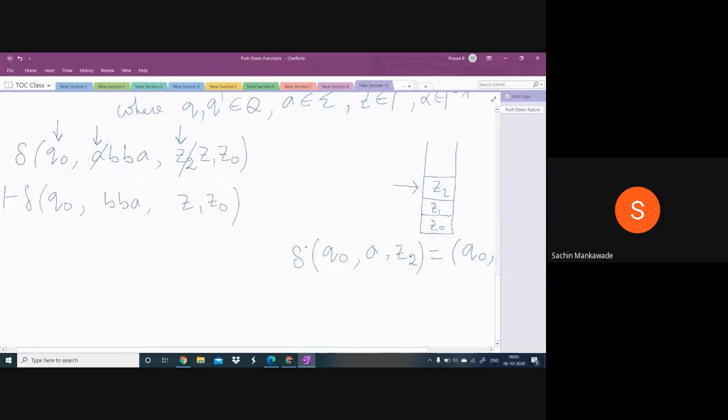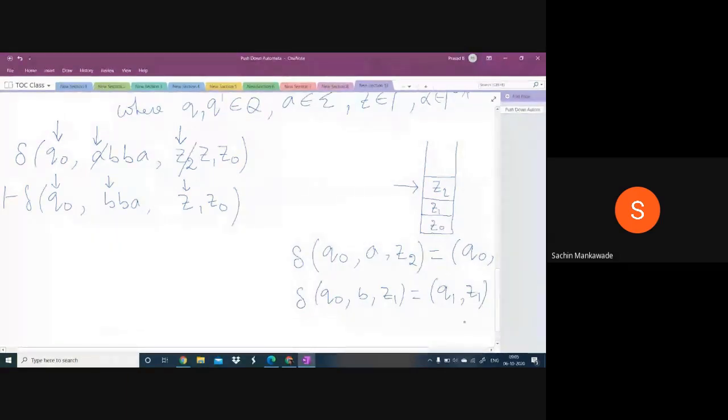Now every time it takes the state, that is Q0, the present input symbol, that is B, and the topmost symbol, that is Z1. So Q0, B, Z1. If I define it like this, Q1 comma Z1, what is the meaning of this move?